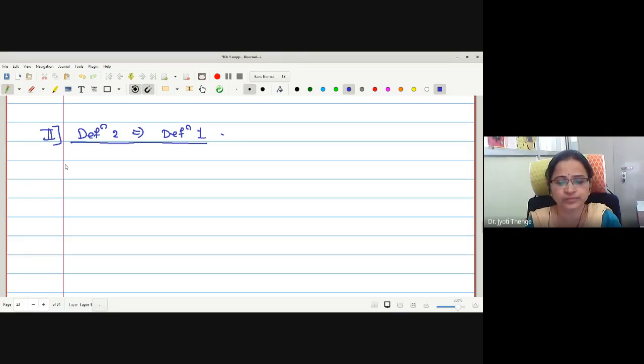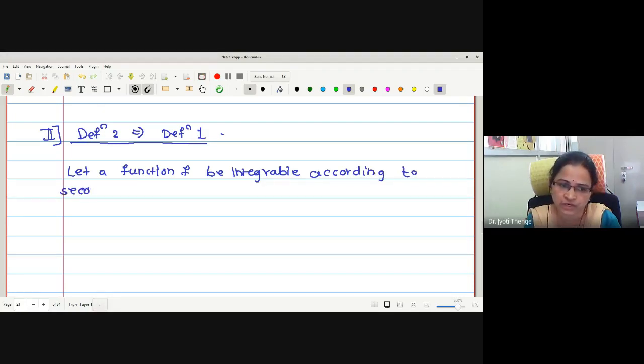The assumption is: let a function f be integrable according to the second definition. That is, the limit as mu(P) tends to 0 of S(P, f) exists.